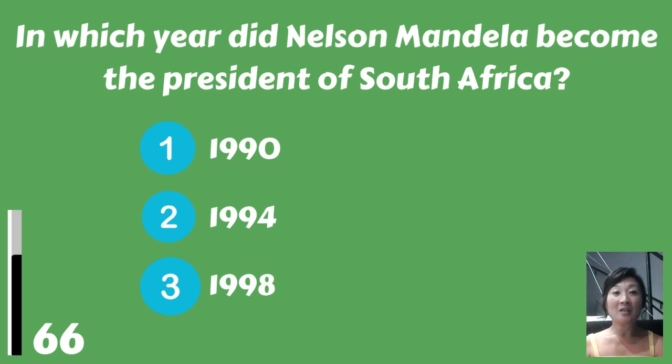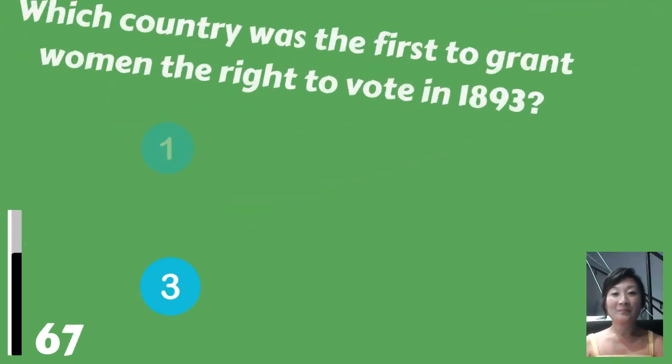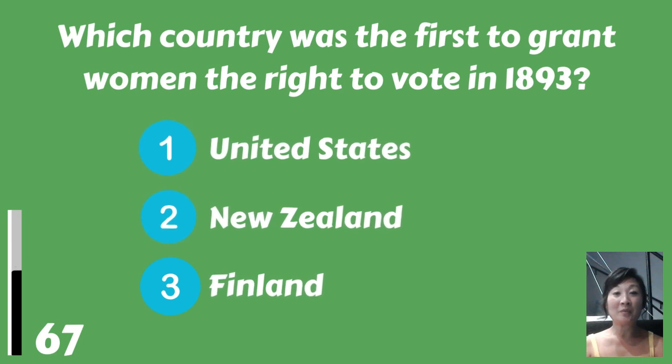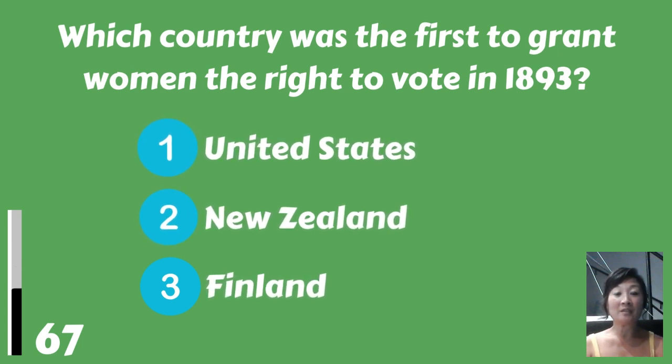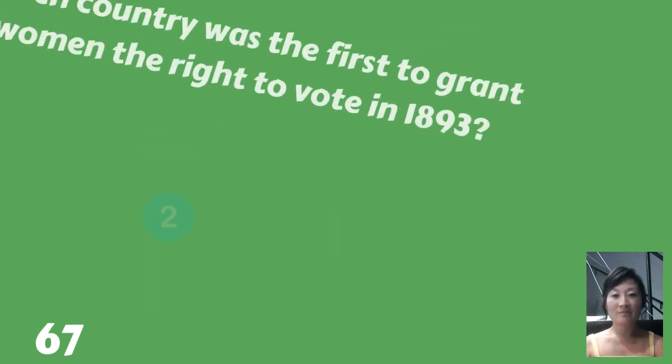In which year did Nelson Mandela become the president of South Africa? 1990, 1994, or 1998? 1994. Which country was the first to grant women the right to vote in 1893? The United States, New Zealand, or Finland? New Zealand.